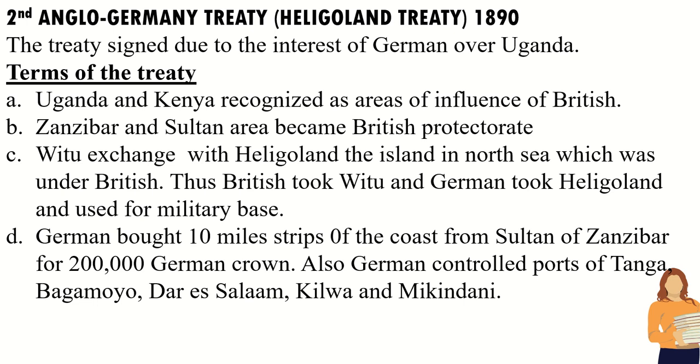And the terms were like this: Uganda and Kenya were recognized as areas of British influence, Zanzibar and the Sultan's area became a British protectorate, in exchange for Heligoland Island in the North Sea, which was under Britain. And this exchange is what gave us the name Heligoland Treaty. And Germany bought the mainland strip from the Sultan of Zanzibar.